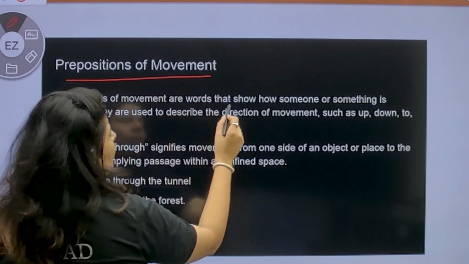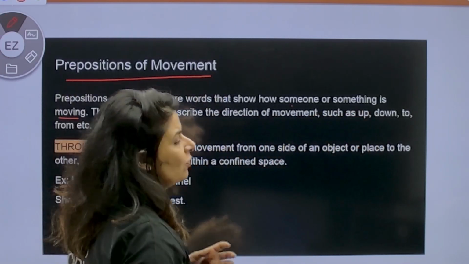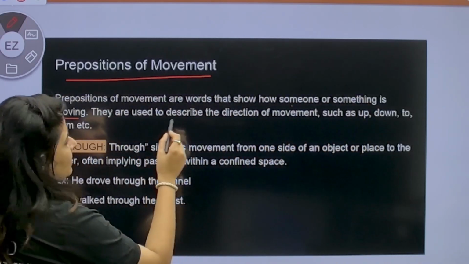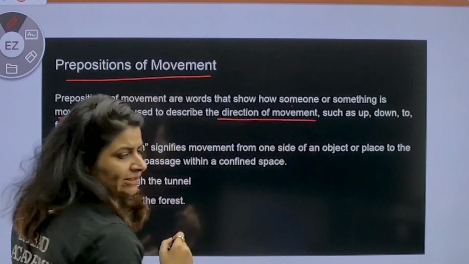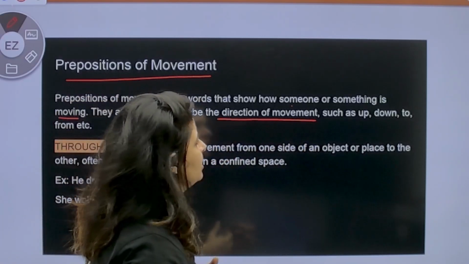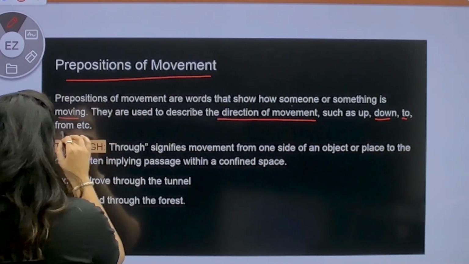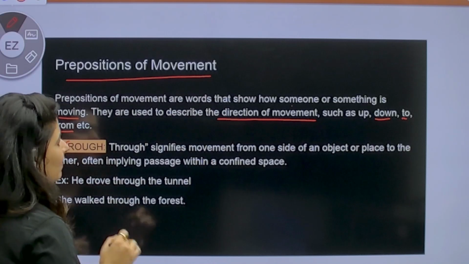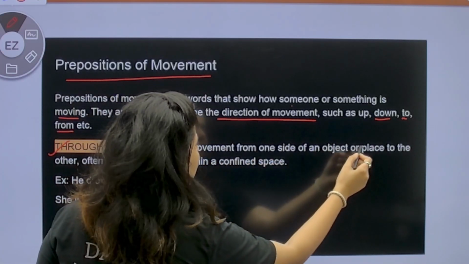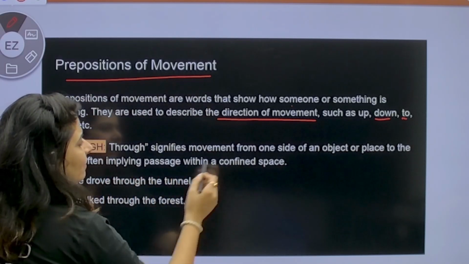Prepositions of movement are words that show how someone or something is moving. कैसे कोई चीज जो है वो move कर रही है. They are used to describe the direction. You can also call them prepositions of direction. And you can say prepositions of movement such as down, to, from, through. ठीक है. Through हम कैसे use करते हैं? Through signifies movement from one side of an object or place to the other, often implying passage within a confined space.